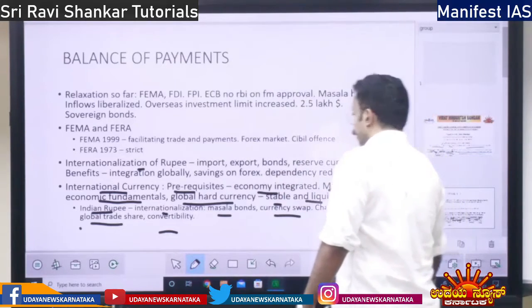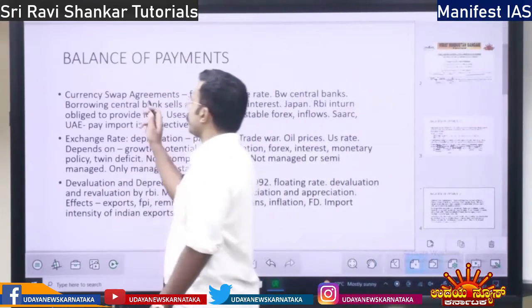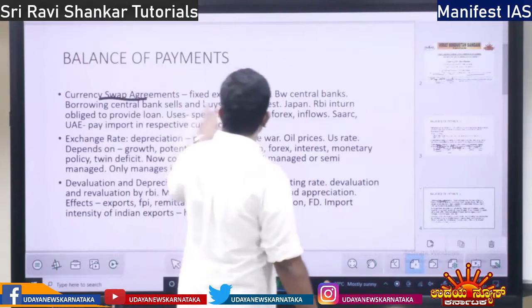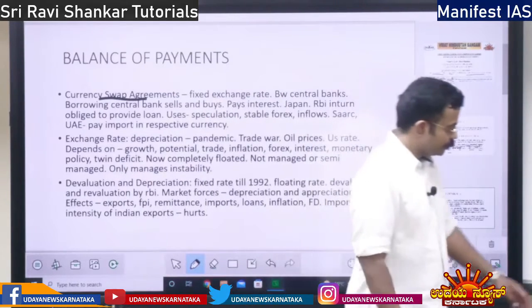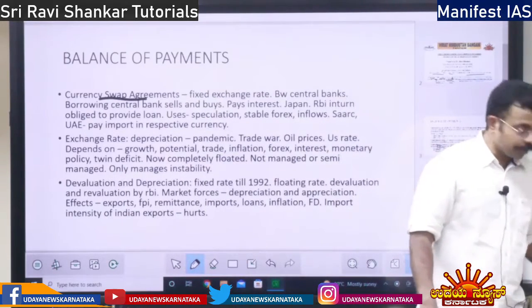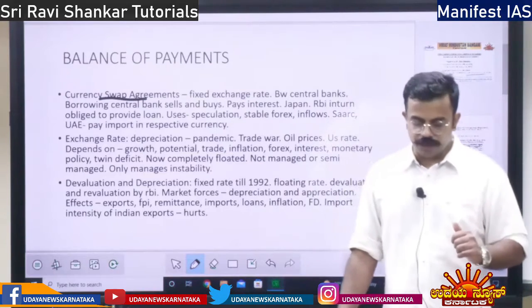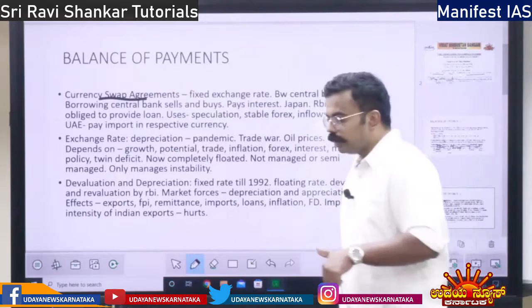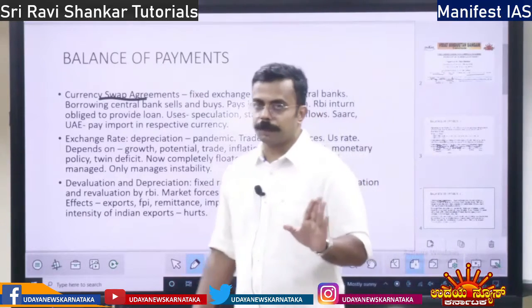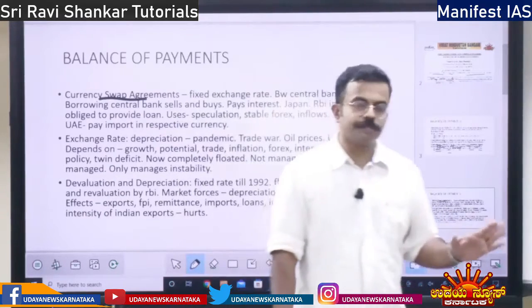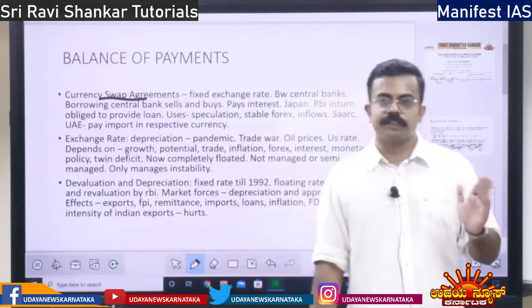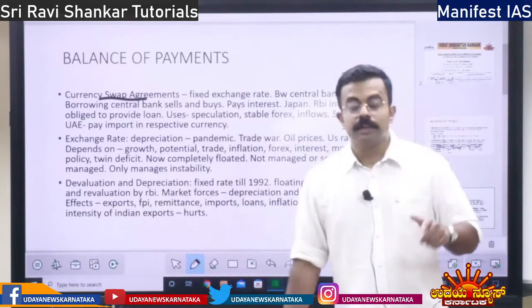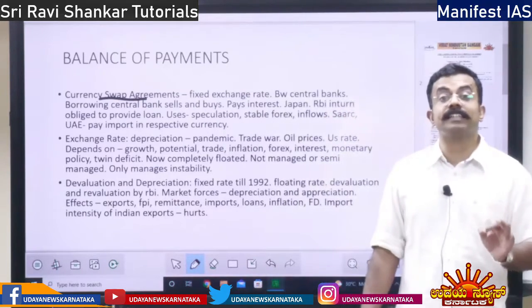Okay. Next, we will look at the currency swap agreements. So what does currency swap agreement mean? See, I told you, Japan has given us $75 billion, right? If we can use it for any purpose, or if Japan says use it for infrastructure, you can use it for infrastructure. But we have to repay the money at a fixed exchange rate.